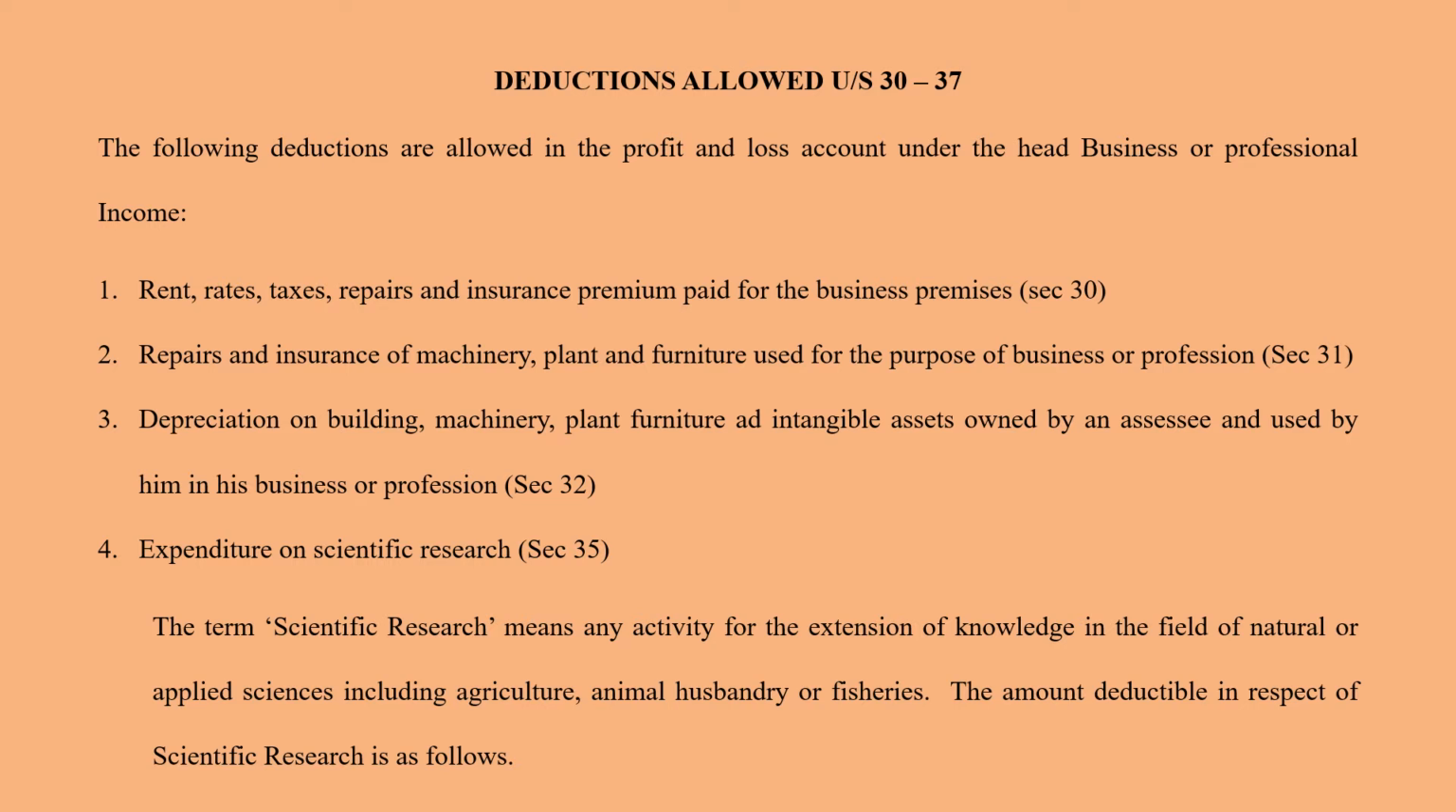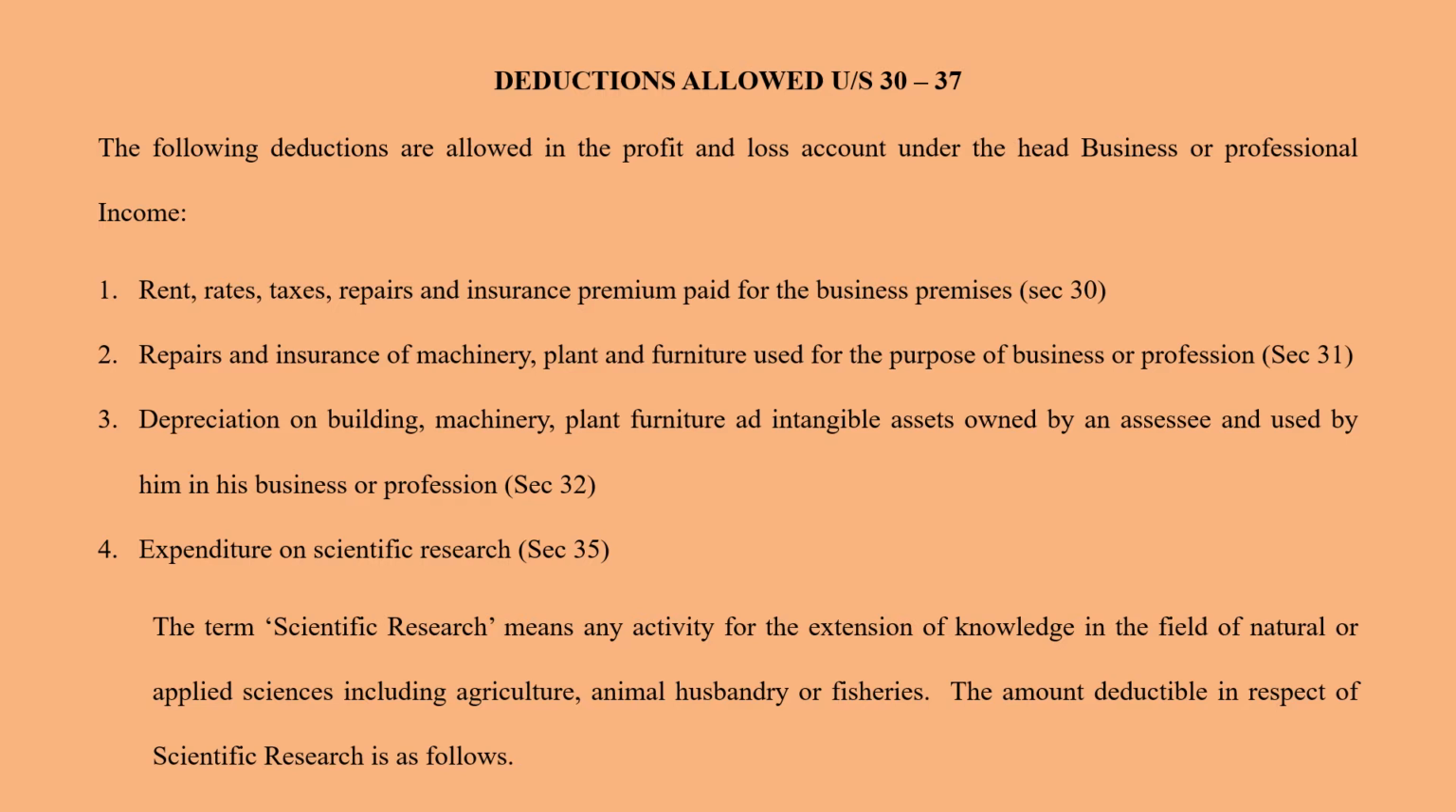Repairs and insurance of machinery, plant and furniture used for the purpose of business or profession can also be considered as an allowable deduction. Then you have depreciation on buildings, machinery, plant, furniture, intangible assets owned by an assessee and used by him in his business or profession. Then again, depreciation on these assets can also be given as an allowable deduction.